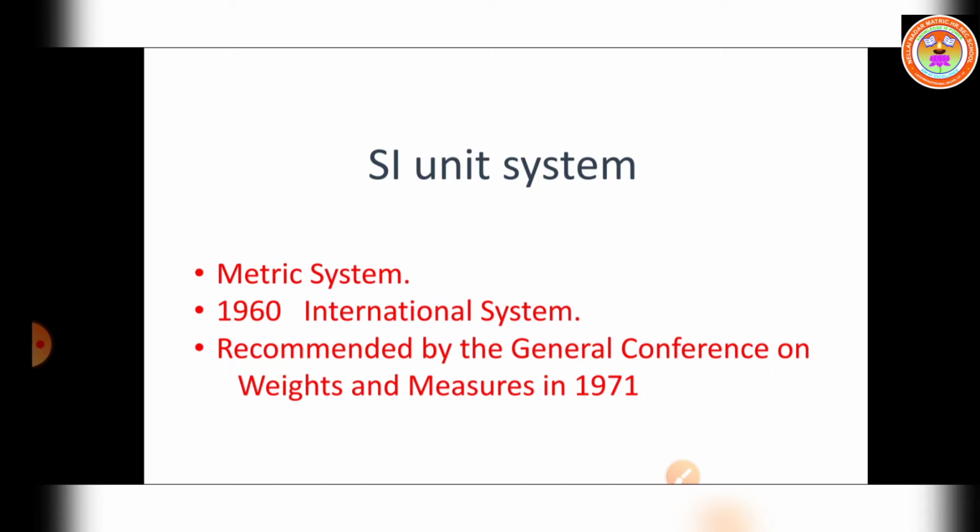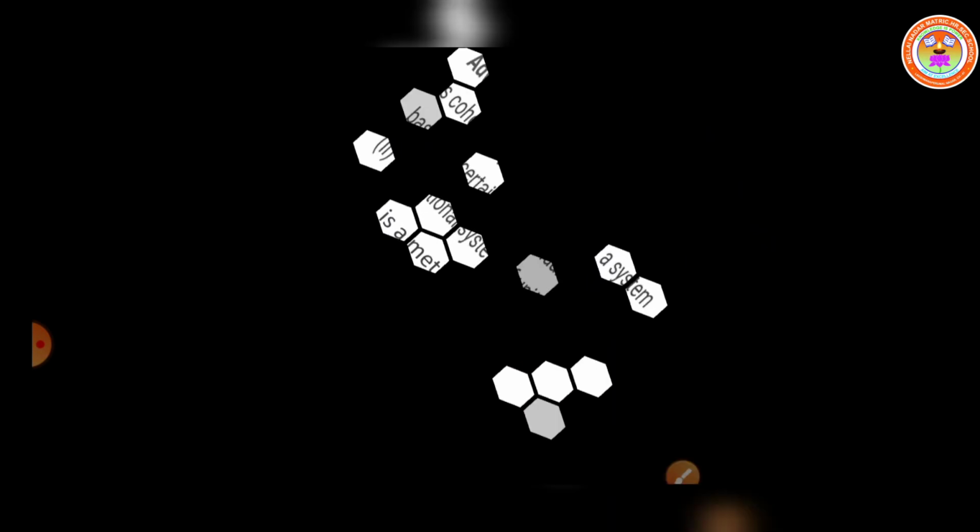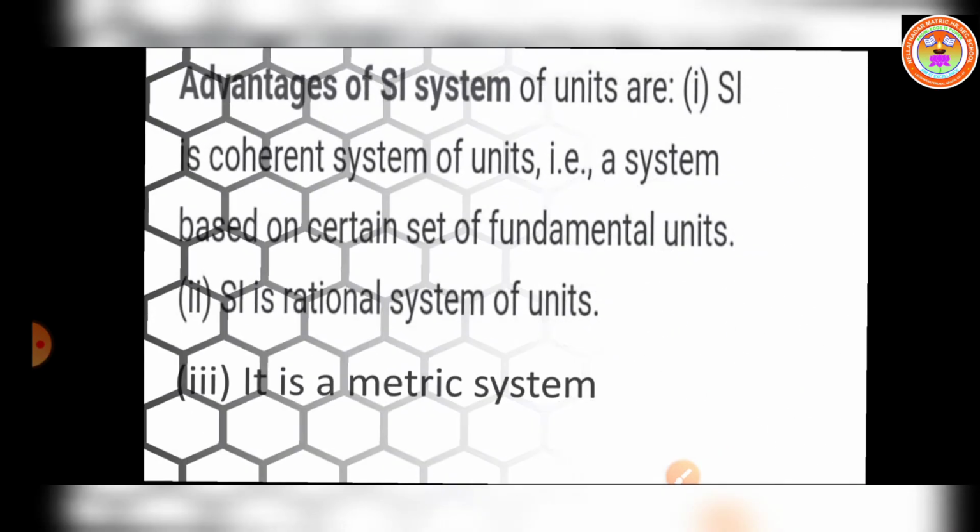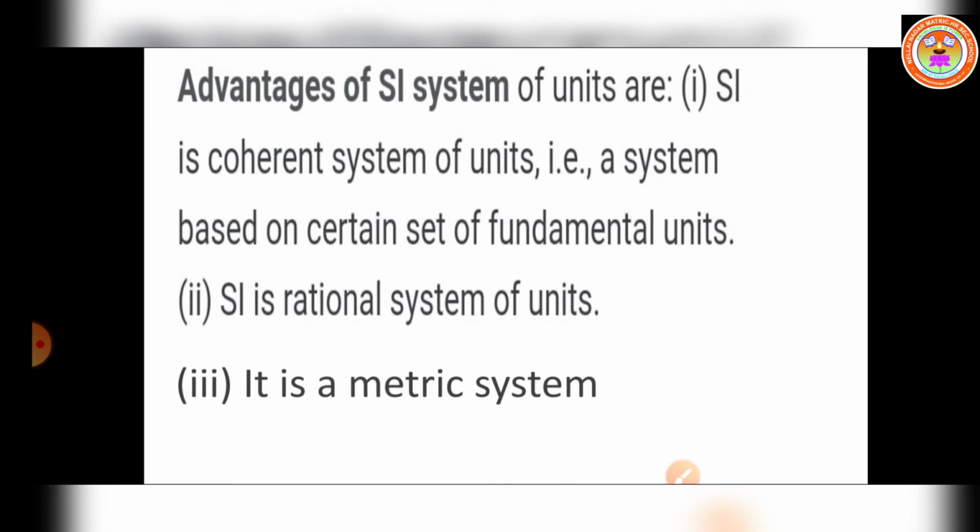So, what is the abbreviation for SI? That is the International System Unit. Okay. From 1960 onwards only we are calling this unit. Now let us move on to what are the advantages of SI system of units, or advantages of SI system.